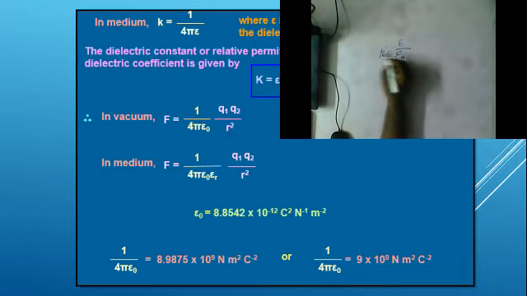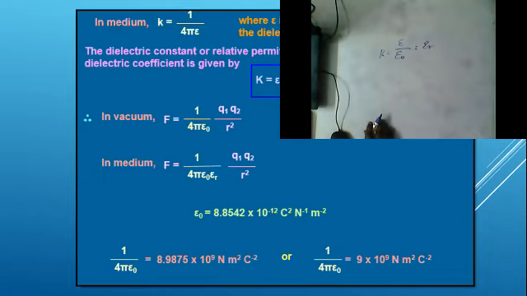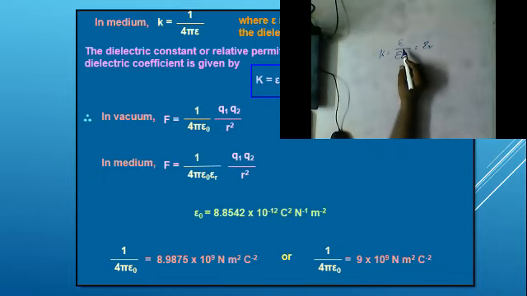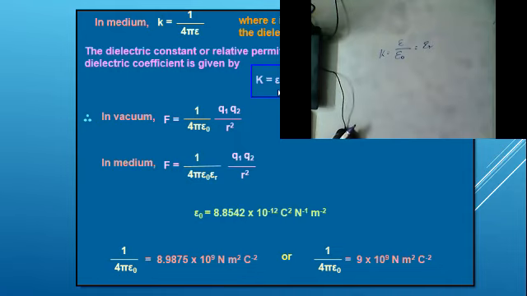Okay, so here K, and it can be written as what? E relative. Relative permittivity is equal to the ratio of permittivity in media by permittivity in free space. You can check here.